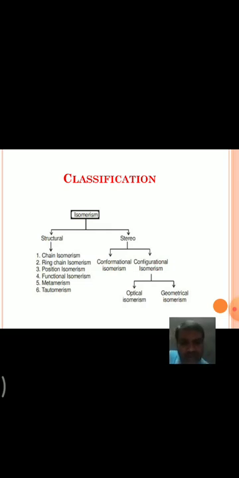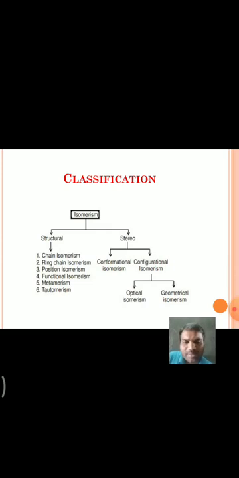Third is functional group isomerism, having the same molecular formula but different functional groups. Next, tautomerism, where tautomers are readily interconvertible by hydrogen shift. Then metamerism, and one more is ring chain isomerism.